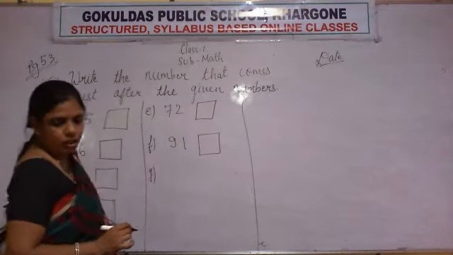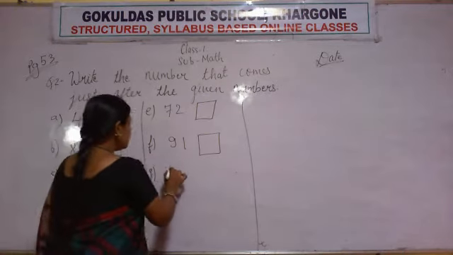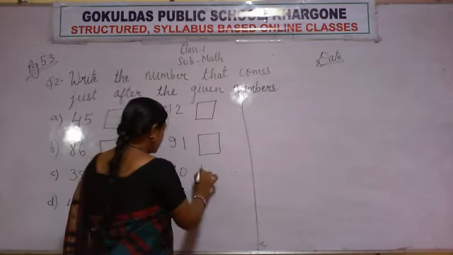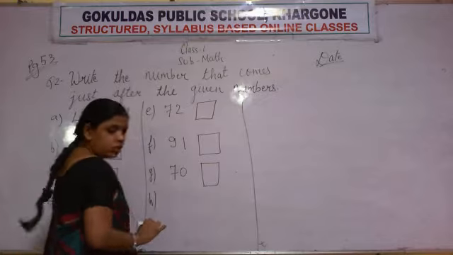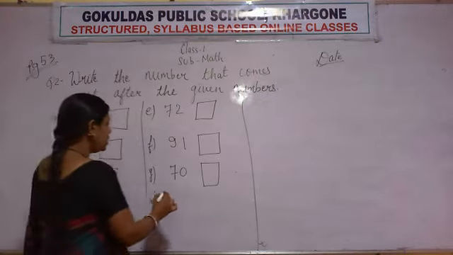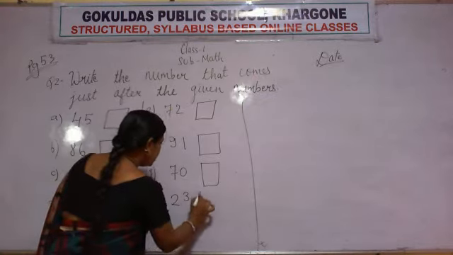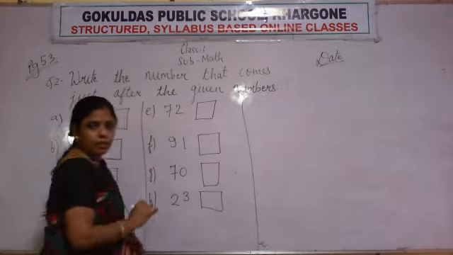G. 7, 0, 70. Then again make one box. H. 2, 3, 23. Then again make one block.